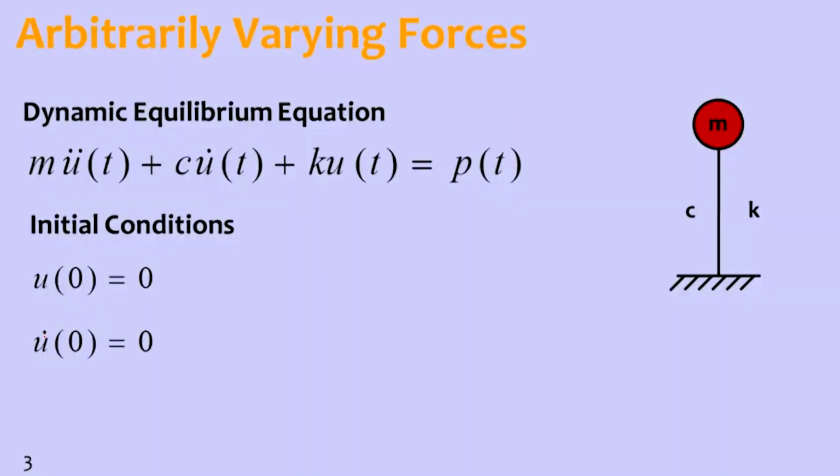If you look at this equation, this is the equation of equilibrium, that is m u double dot plus c u dot plus k u is equal to p. This p usually is sinusoidal. So far what we have discussed was sinusoidal force. If sinusoidal force is acting, we could find out the response.